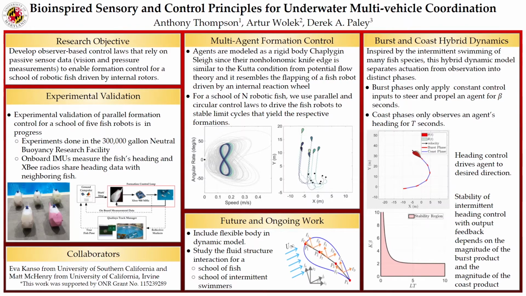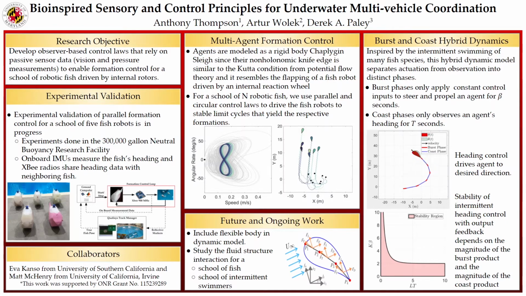And by using this model for our robotic fish, we derive control laws that drive the fish to parallel and circular formations. This figure on the lower left shows the figure 8 limit cycle that the agents reach once consensus is achieved, and the figure on the lower right shows the trajectories of the fish as they achieve parallel formation consensus.